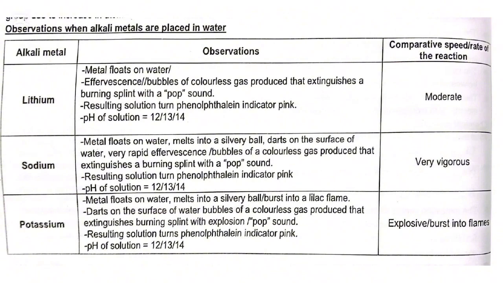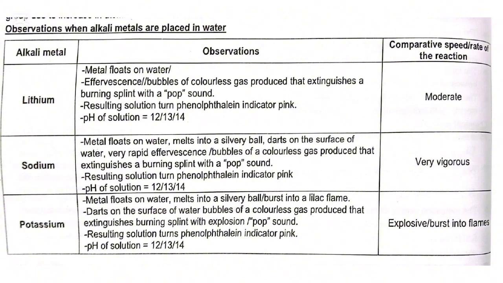Then potassium. The metal floats on the water. It melts into a silvery ball. It bursts into a lilac flame. It darts on the surface of the water, producing bubbles. And the colorless gas produced extinguishes a burning splint with an explosion or a pop sound.